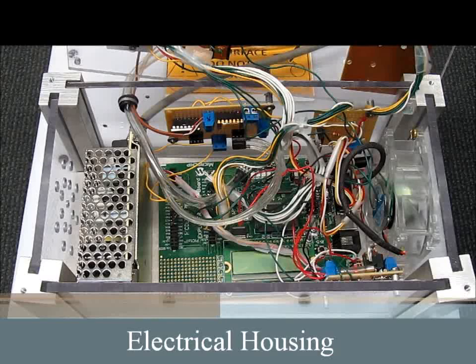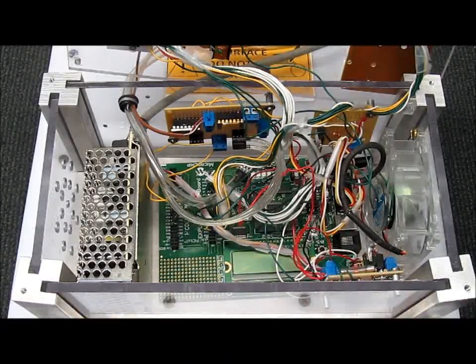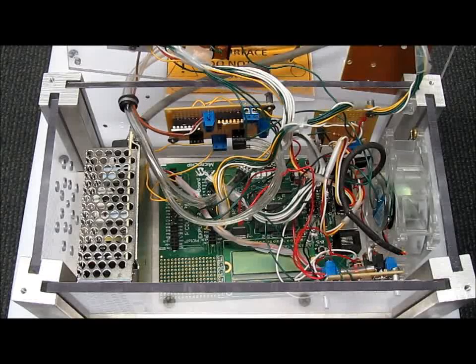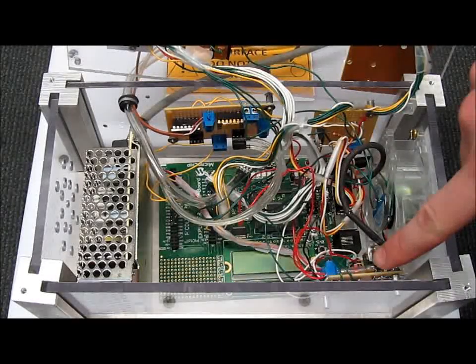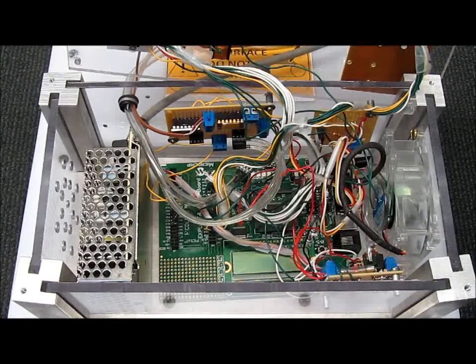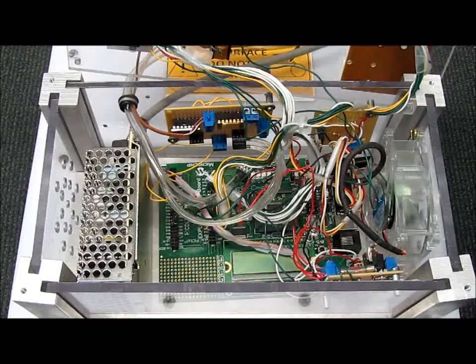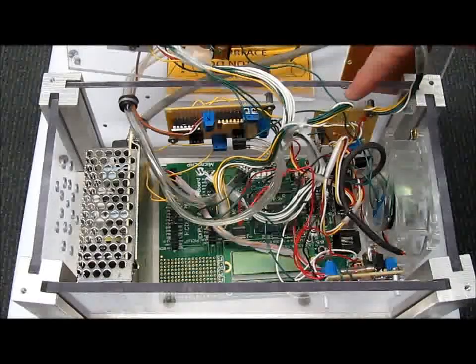I will now go through the details of the electrical box. The first component is the fan. This fan will keep all the enclosed electronics cool. The first circuit distributes the 5 and 12 volts to the components when the power switch is turned on. The next circuit contains the thermocouple conditioning chip and the absolute and differential pressure sensors. The last circuit controls the fan and the LCD power.